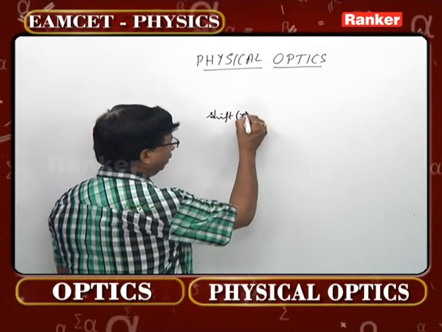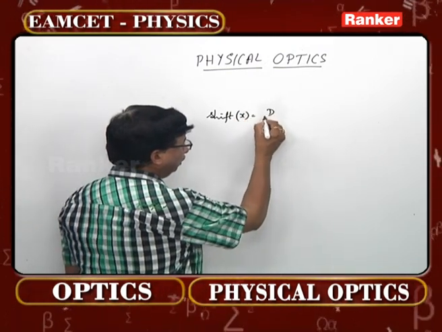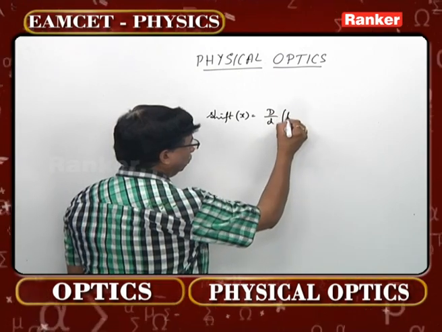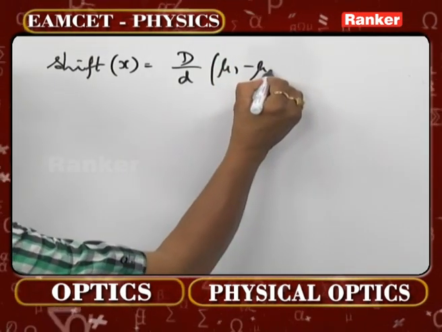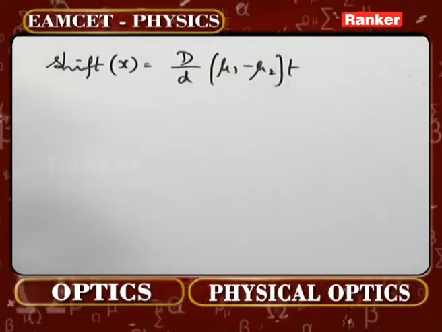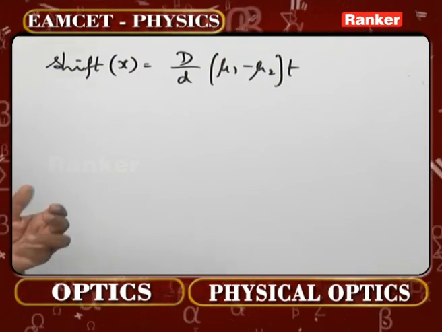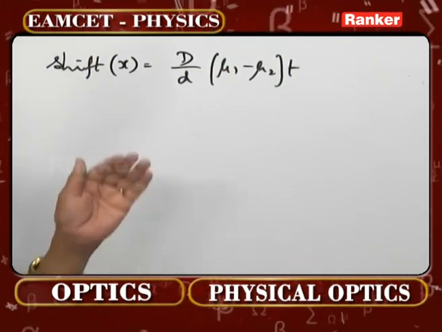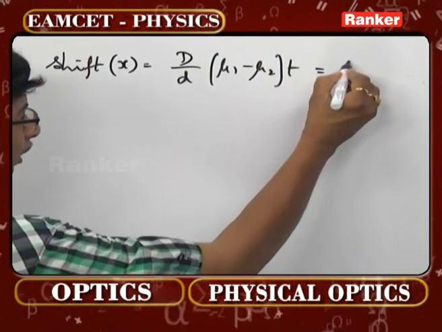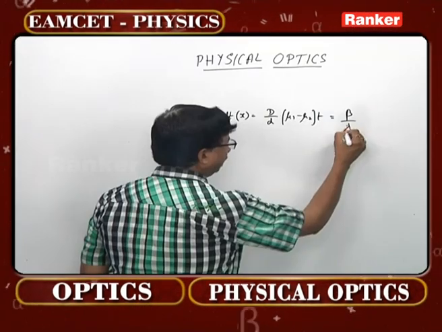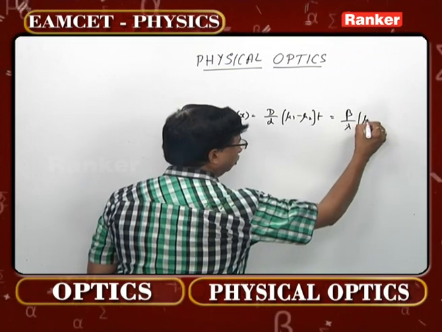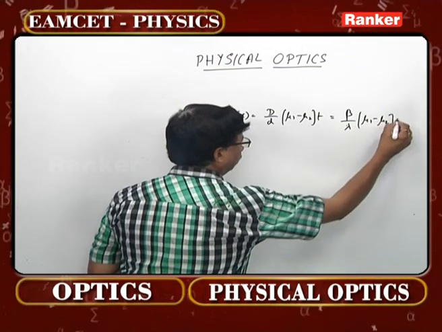Therefore the shift you can write as x is equal to D by d into mu 1 minus mu 2 into t. Mu 1 minus mu 2 gives you the difference of refractive indices of both the films. The second way of writing the same formula is beta by lambda into mu 1 minus mu 2 into t.